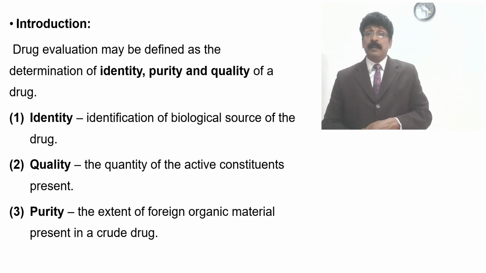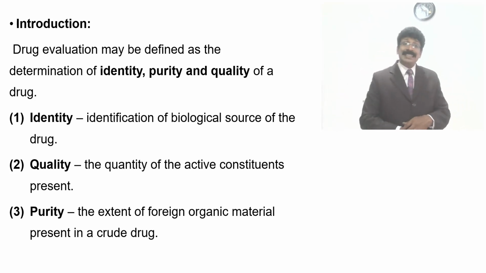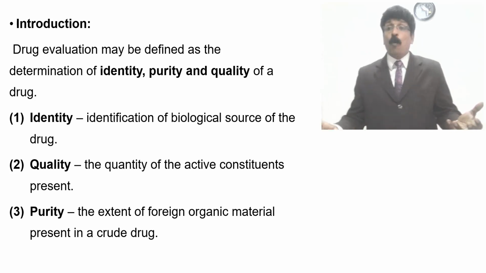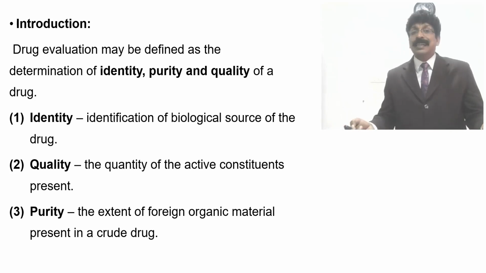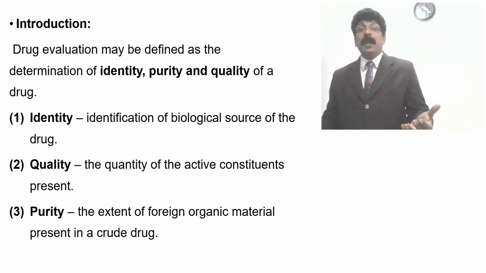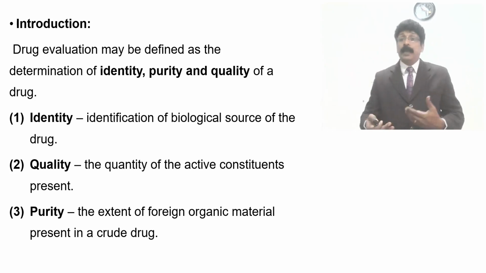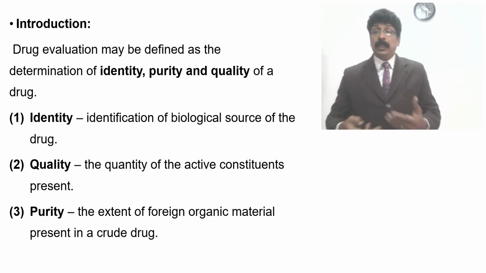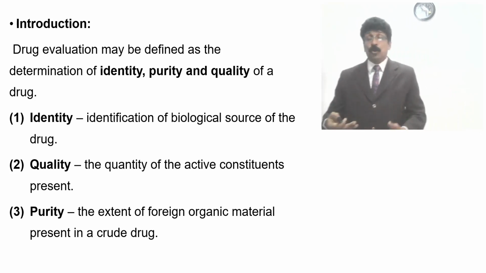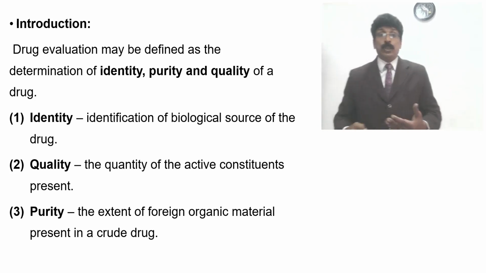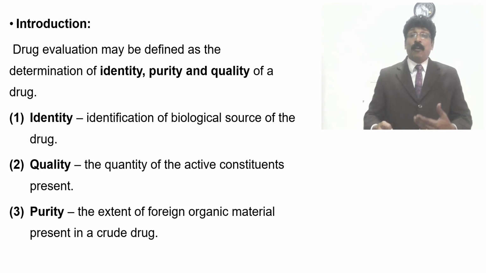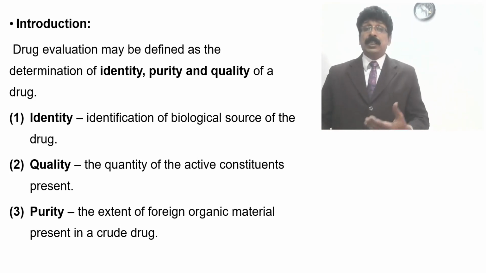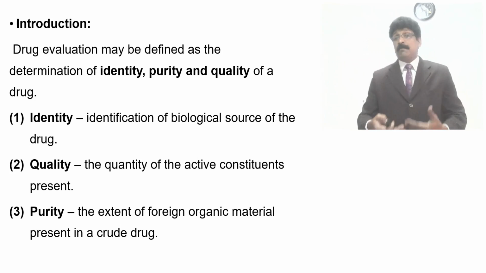And purity means the extent of foreign substances, because sometimes in unavoidable situations there may be some dirt, there may be some debris, which may be added unintentionally as part of the drug. So they have given some limits, that is, how much extent of foreign organic matter. For leaf, sometimes the stalks may be there.